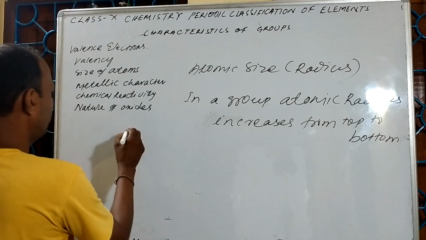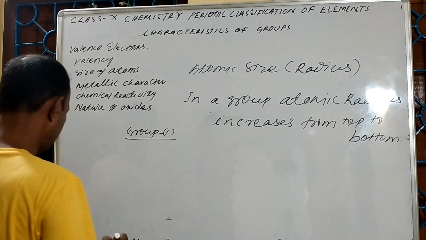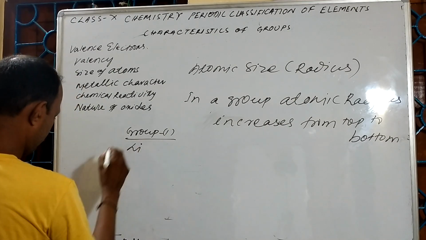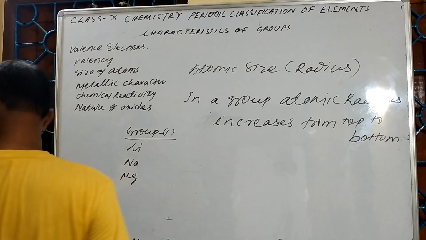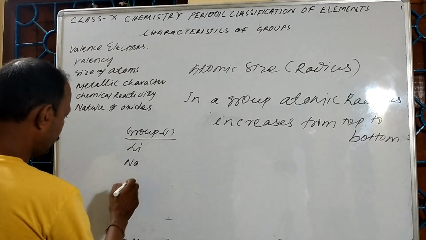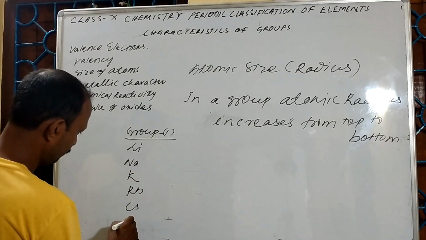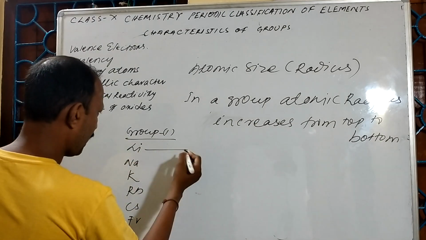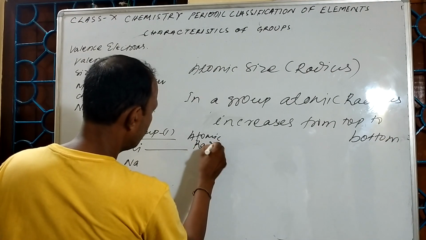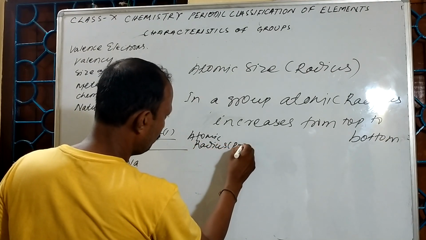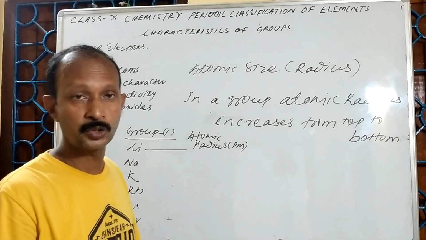I am taking the example of group 1 elements: lithium, sodium, potassium, rubidium, cesium, francium. If I write their atomic radius in picometer, 1 picometer is equal to 10 to the power minus 12 meter.